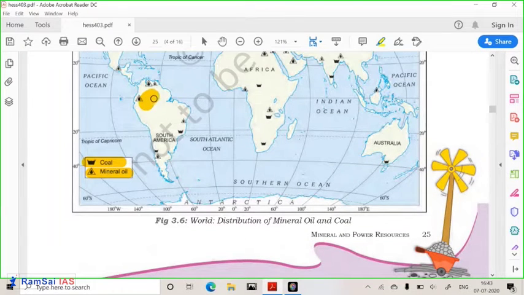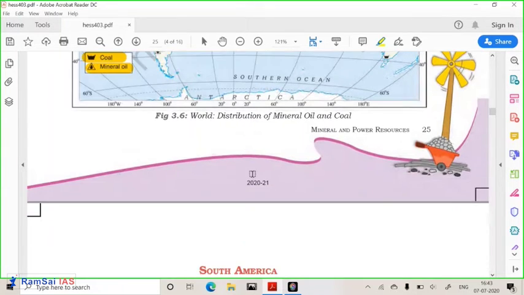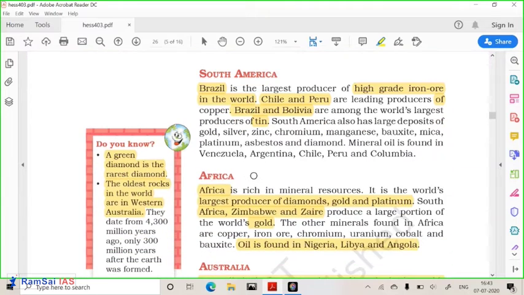Here you have Brazil, one of the biggest countries in South America. So Brazil is a leading producer of iron ore, and Chile and Peru produce huge amounts of copper. Tin also is produced in huge amounts in South America.